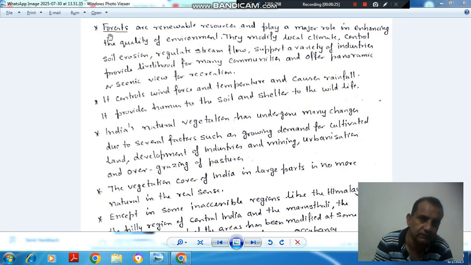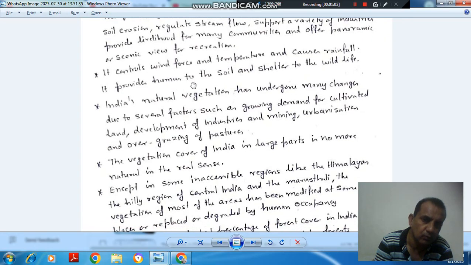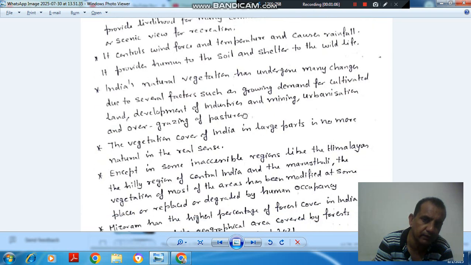So, the point-wise details of the forests of India. The first point is that forests are renewable resources and play a major role in enhancing the quality of environment. They modify local climate, control soil erosion, regulate stream flow, support a variety of industries, provide livelihood for many communities and offer panoramic and scenic views for recreation. Next point is it controls wind force and temperature and causes rainfall. It provides humus to soil and shelter to wildlife.